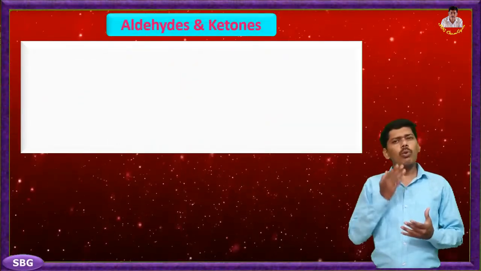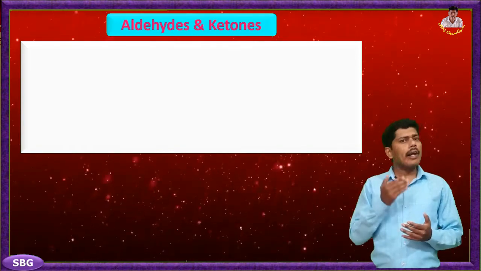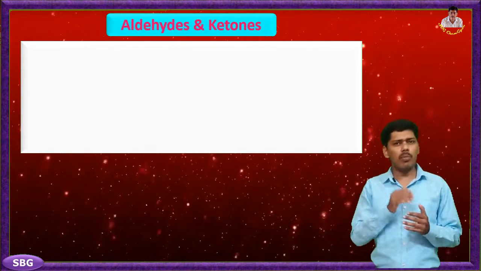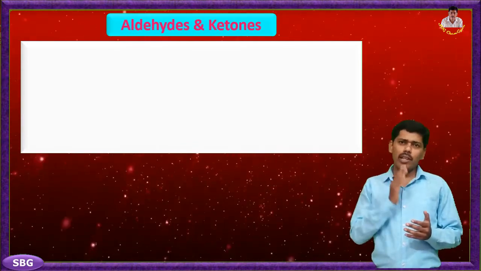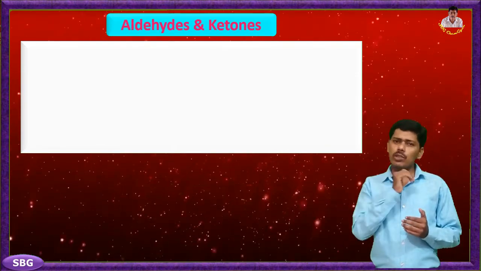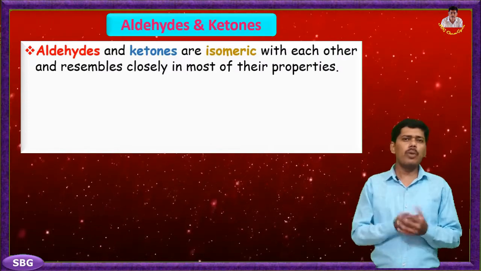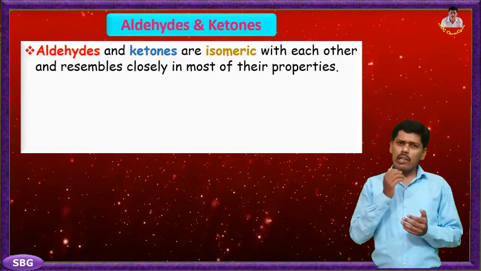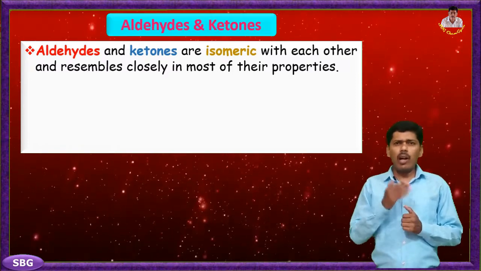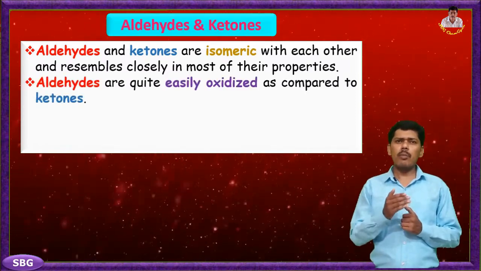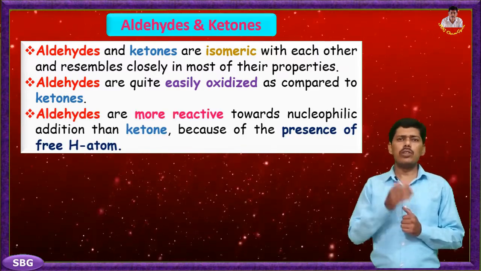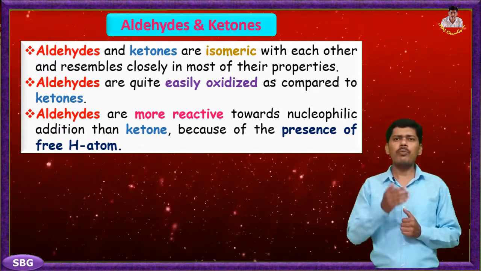Now we are moving to our most important topic, that is aldehyde and ketones. These are the two most important classes of organic compounds because both contain carbonyl groups, that is carbon atom doubly bonded to oxygen atom. Aldehyde and ketones are isomeric with each other and resemble closely in most of their properties. However, aldehydes are quite easily oxidized as compared to ketones, as well as aldehydes are more reactive towards nucleophilic addition than ketone because of the presence of